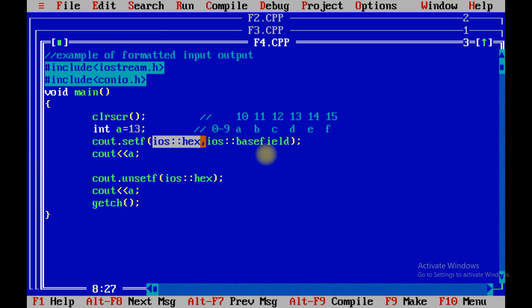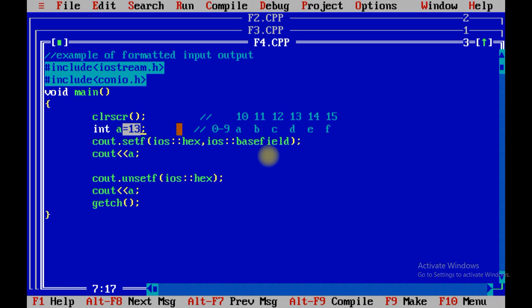So you can unset it using a single argument, and whatever the name of the flag you have used, that thing you need to apply. Suppose you have used binary, at that time you need to unset binary. Right now I have set hexa, so I have unset hexa. After unsetting, it will print the original value of a, and the original value of a is 13. So it will print 13 on the screen. Similarly, if I use 10 over here, in that case it will print A and 10.